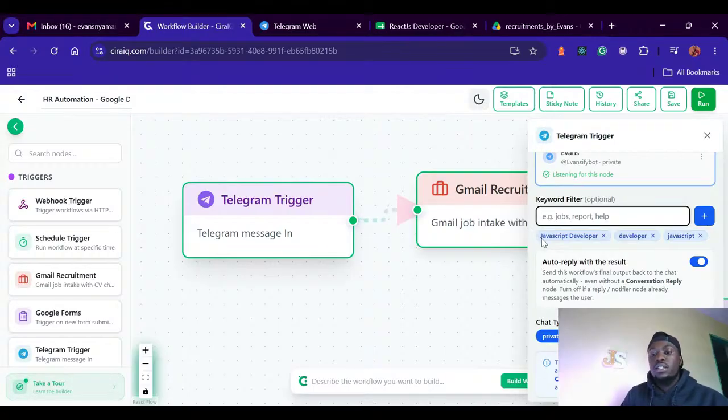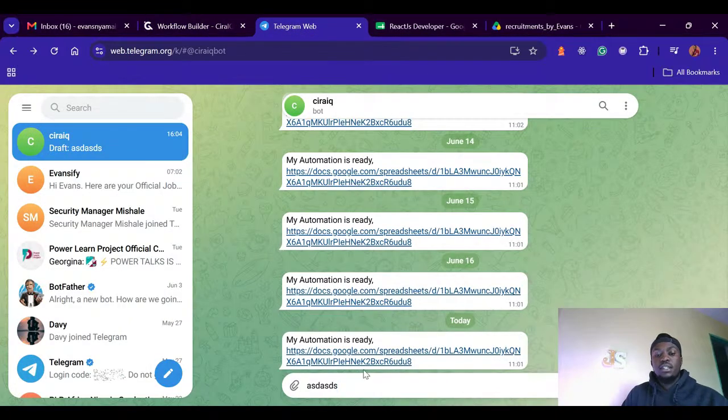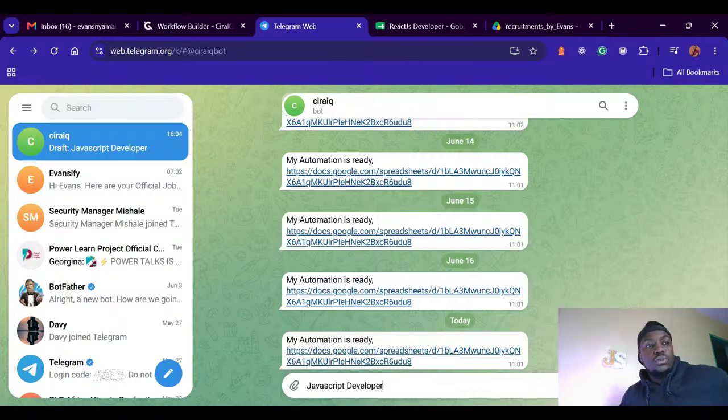Then our agent will trigger this particular workflow. If I text my bot, CiraIQ bot, it is going to execute the workflow and tell me how many JavaScript developers we have in our portfolio. That's an example.